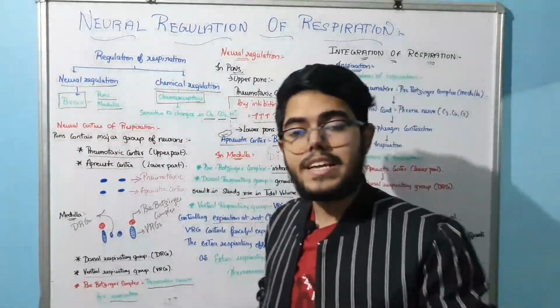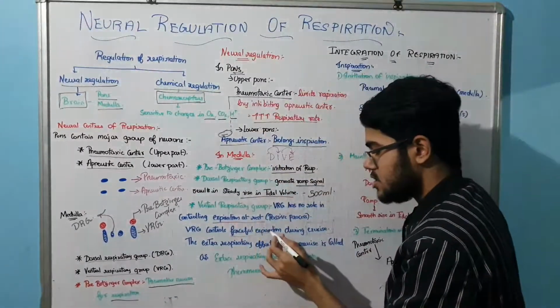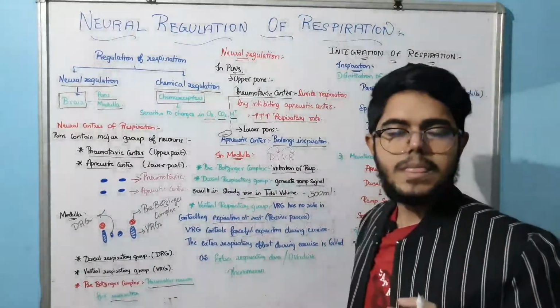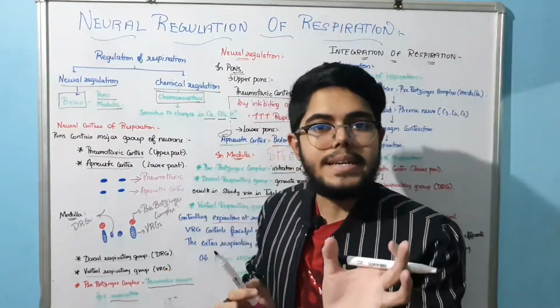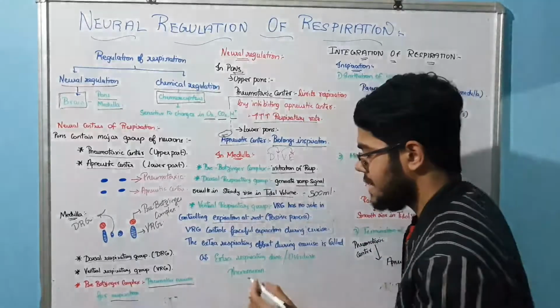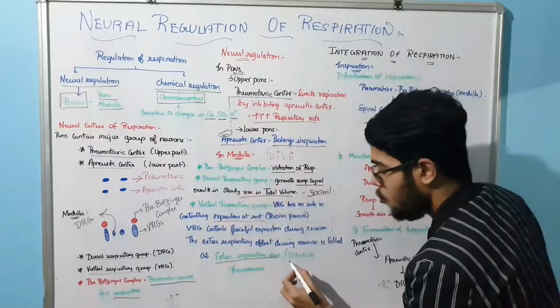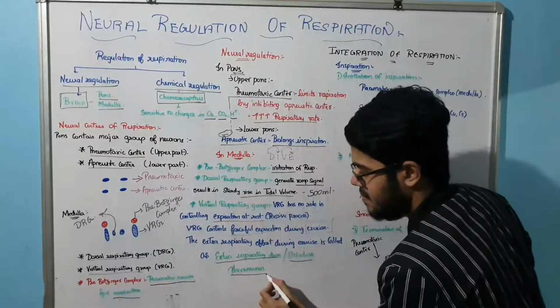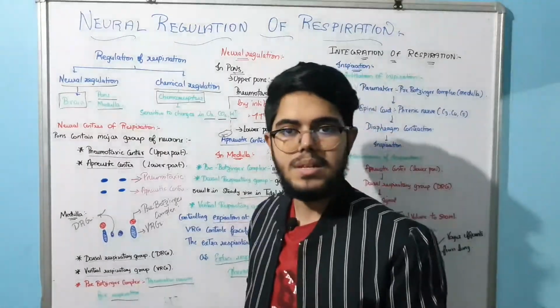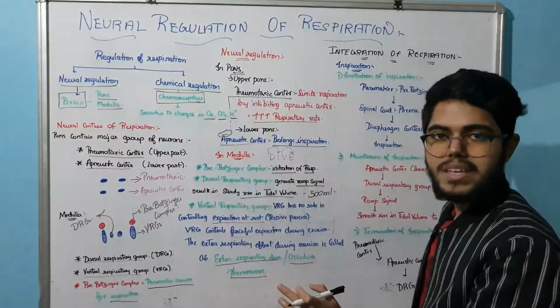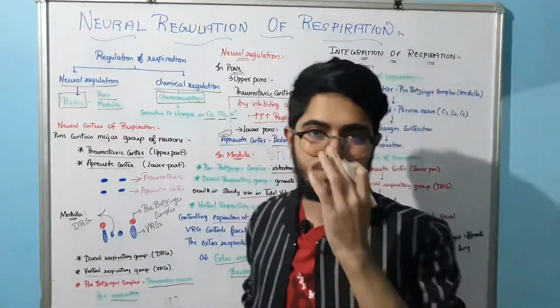So it controls the expiration during the exercise. Now this extra expiratory effect, we call it the extra respiratory drive or overdrive phenomenon. Very simple. These are the functions of the complexes or the groups, understand?